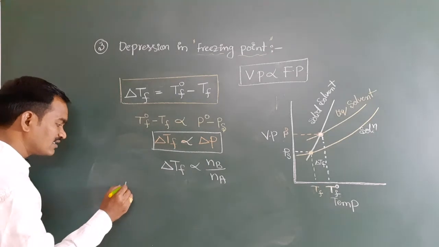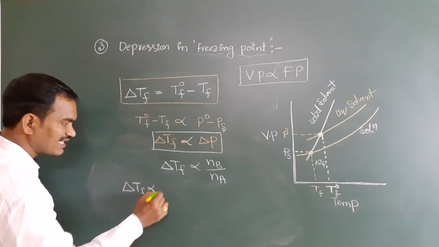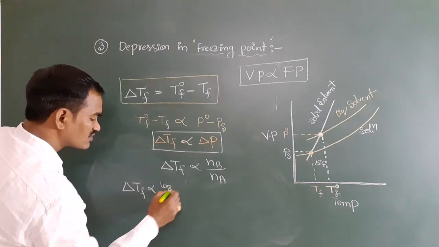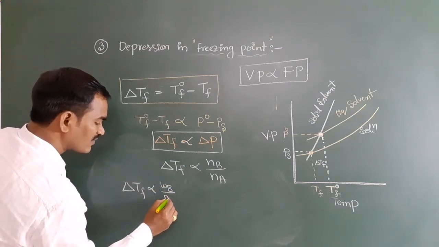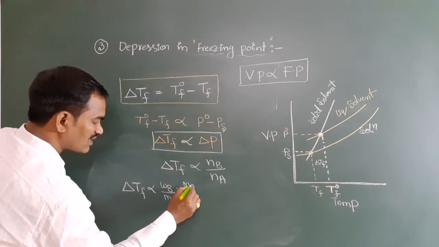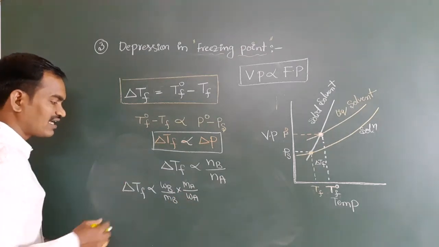Next point: delta Tf is directly proportional to, Nb means number of moles of solute, weight of solute by gram molecular mass of solute, and Na is the weight of solvent by gram molecular mass of solvent. Here everyone should remember.